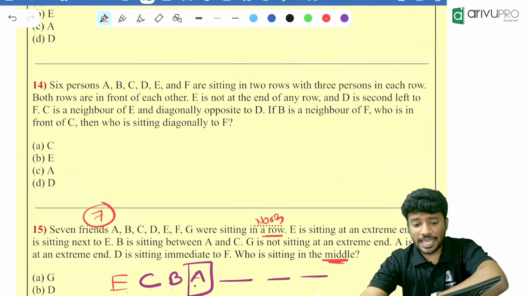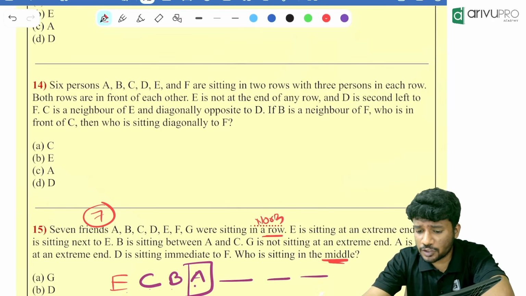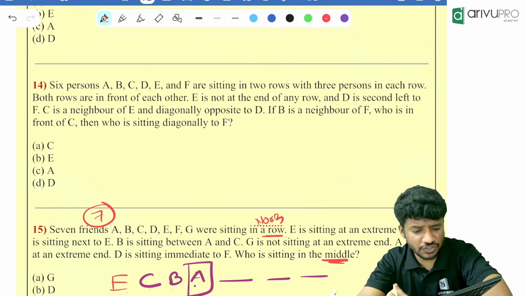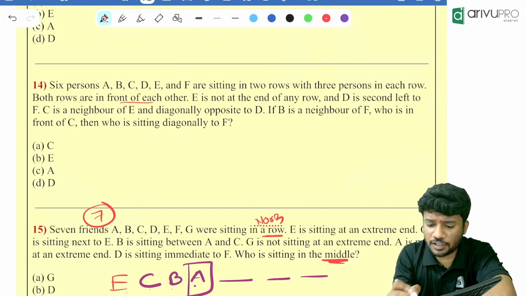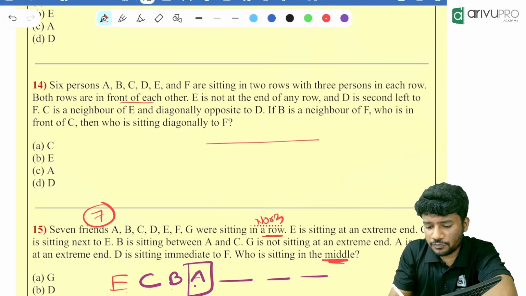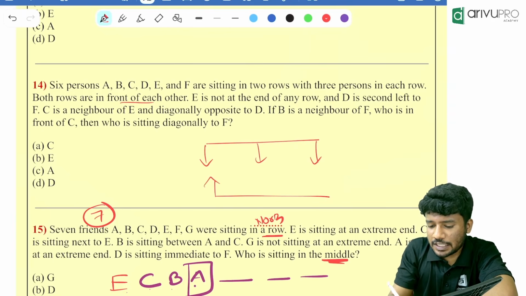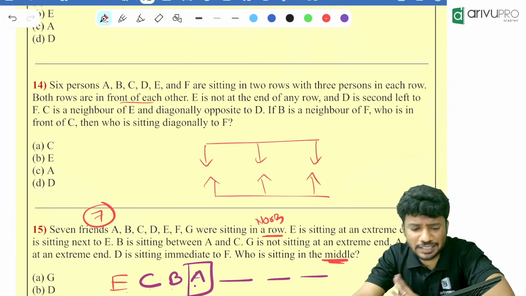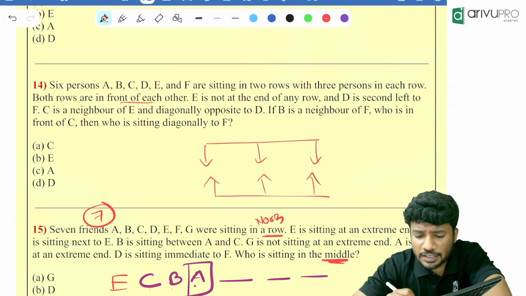6 persons A, B, C, D, E, F are sitting in 2 rows with 3 persons in each row. Both rows are in front of each other. That means 3 are facing each other, all of them sitting opposite to each other. E is not at the end of any row.